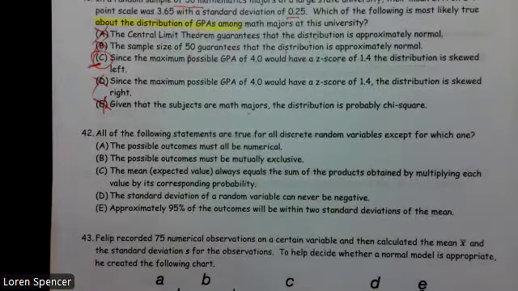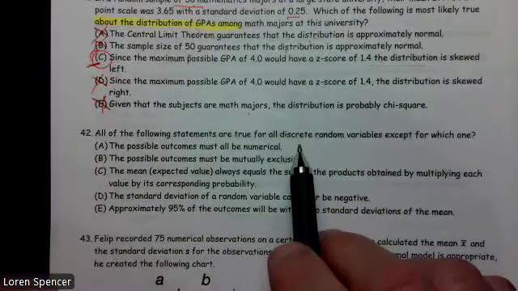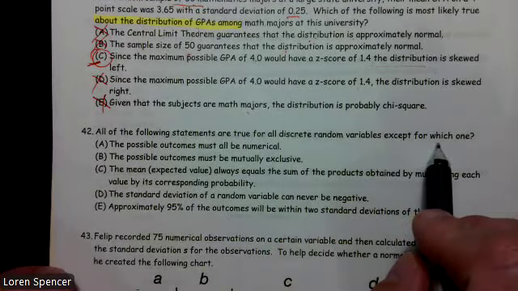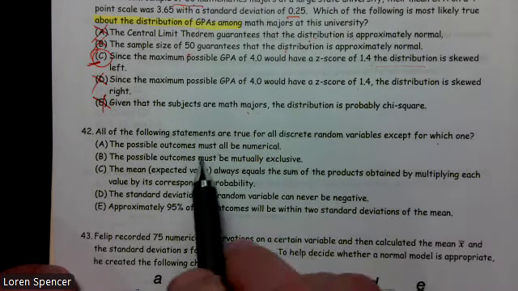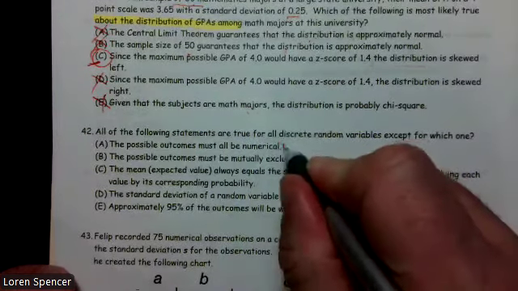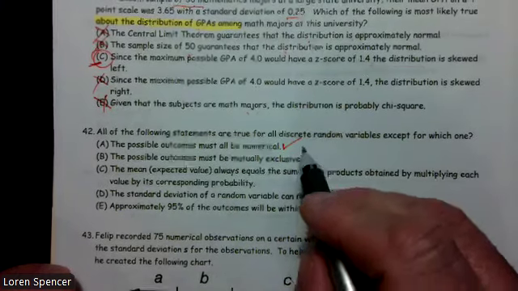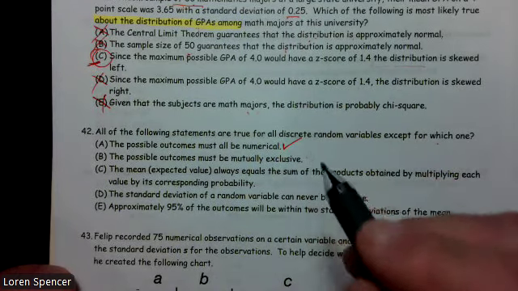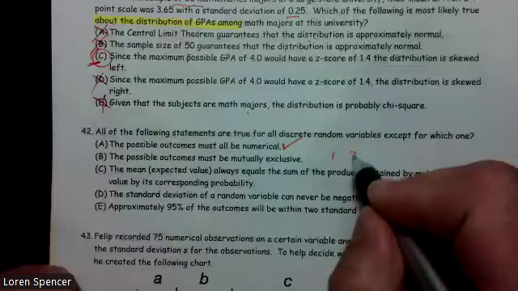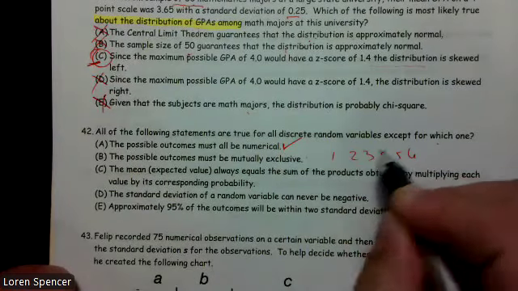Number 42. All of the following statements are true for all discrete random variables except for which one? The possible outcomes must be numerical. Yes. The possible outcomes must be mutually exclusive. Yes, you can roll a die and get a 1, a 2, a 3, a 4, a 5, or a 6.